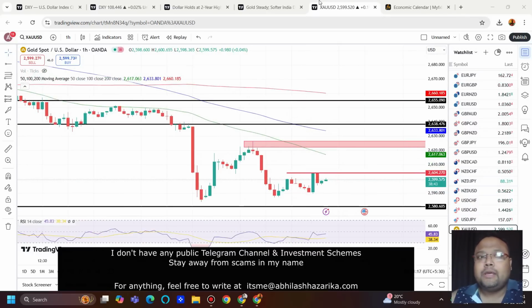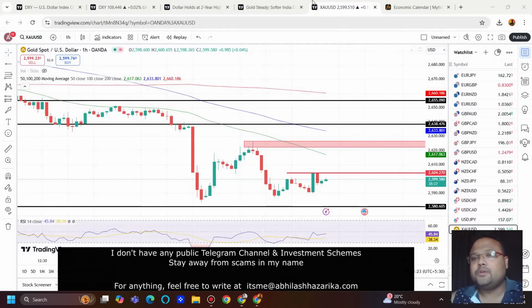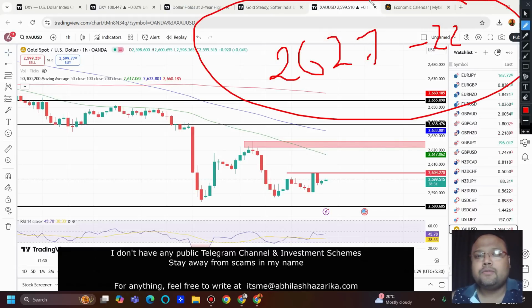So we need to look for some immediate resistance. We have immediate resistance around 2627 and 2622. This is the immediate resistance on the chart of gold. I don't think this level will work during the US session because it is not a strong level like 38.2 or 50. It is a good level, but if the volume is high, the sellers present around this area will not be able to reverse the market.